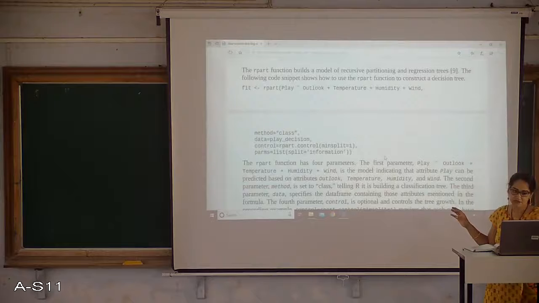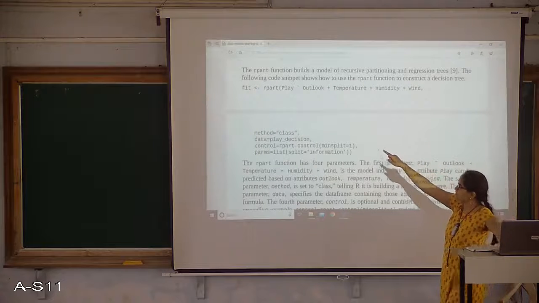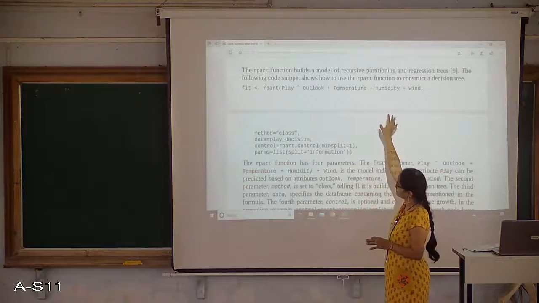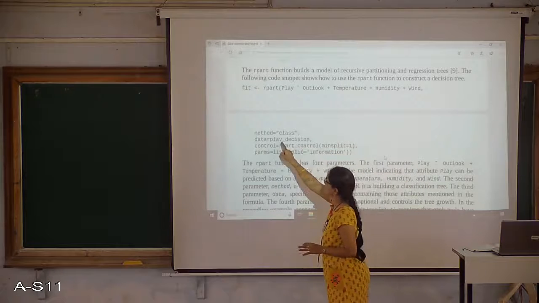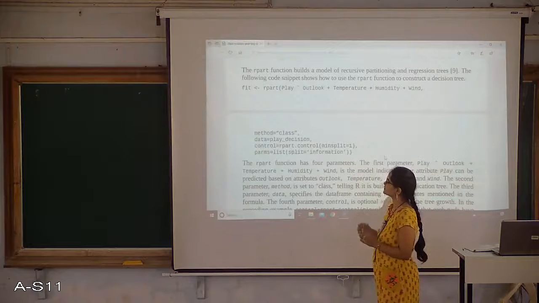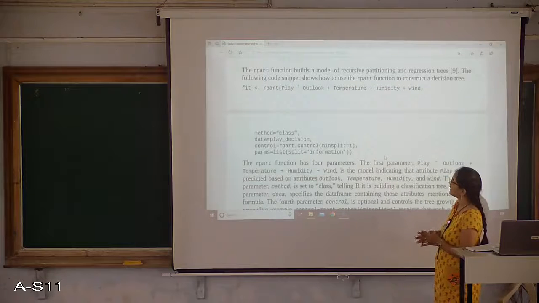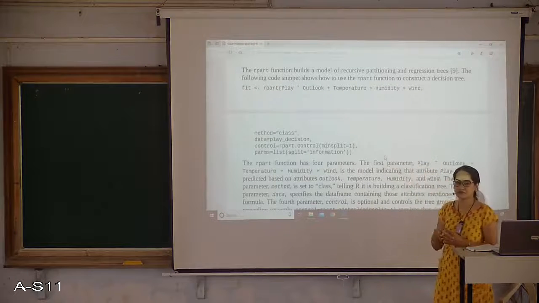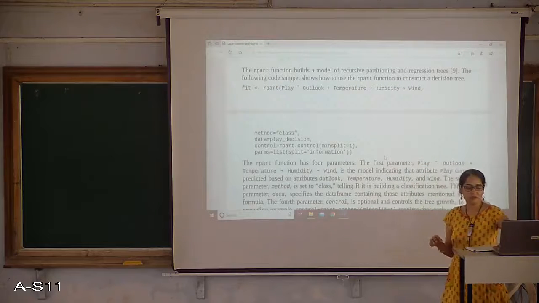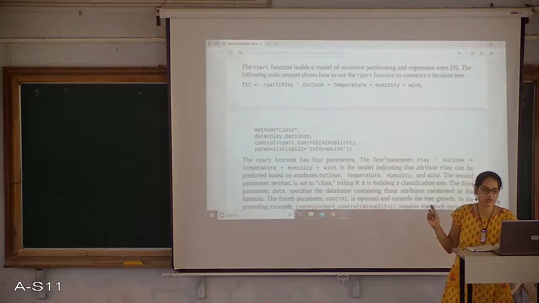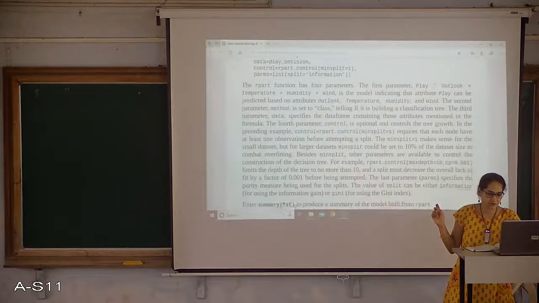Now, summary of fit. Once I call that function, the tree is constructed, right? Once I invoke this function, fit is a variable which is holding that decision tree. The whole function includes that this is the input data, I am using a classification, I am mentioning how many minimum splits I can have and what the input variables and output variables are. So when I execute it successfully, the fit variable is going to hold that decision tree, right?